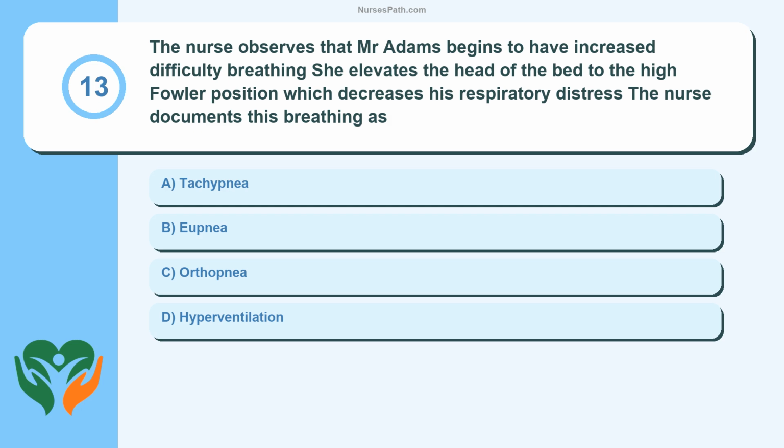Question 13. The nurse observes that Mr. Adams begins to have increased difficulty breathing. She elevates the head of the bed to the high Fowler position, which decreases his respiratory distress. The nurse documents this breathing as tachypnea, eupnea, orthopnea, hyperventilation.